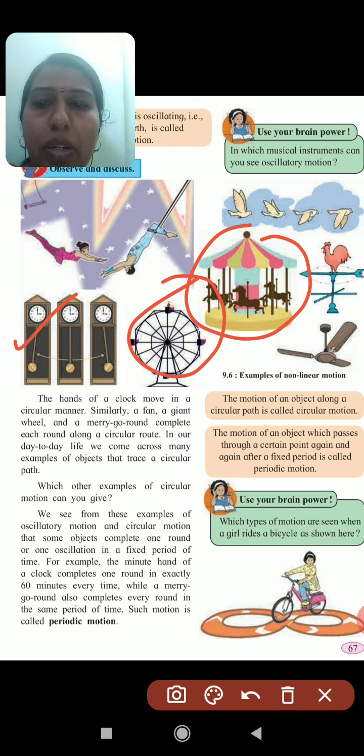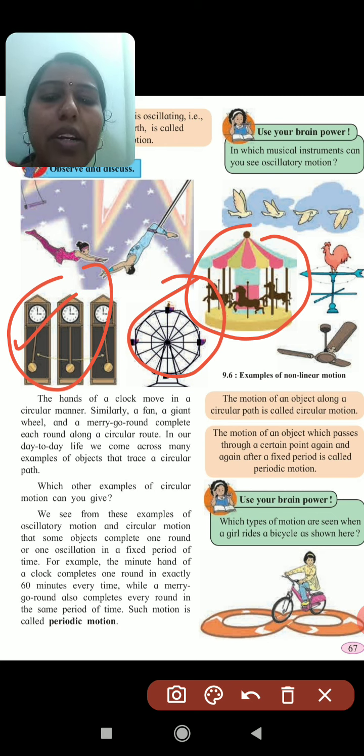For example, take the clock. The minute hand completes one round exactly in 60 minutes every time. If you take the merry-go-round, that also completes every round in the same period of time. Such motion is known as periodic motion.